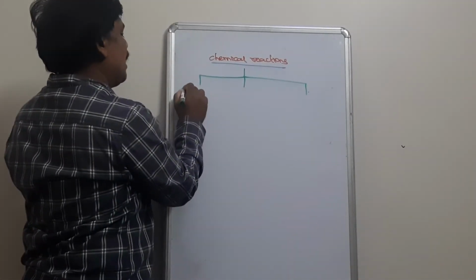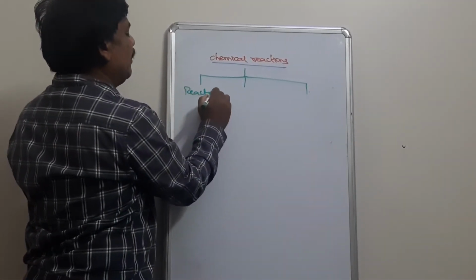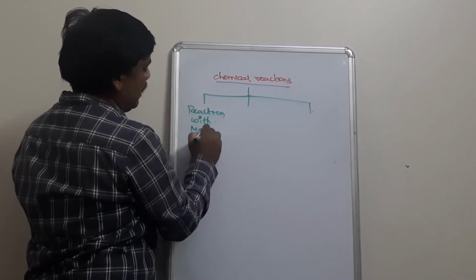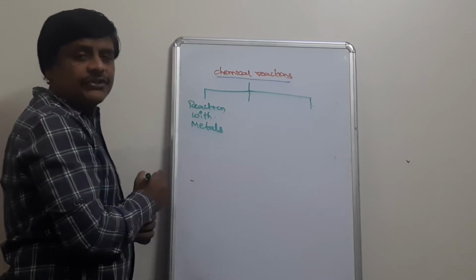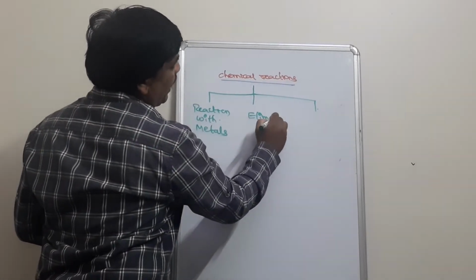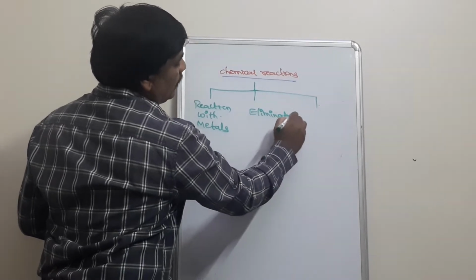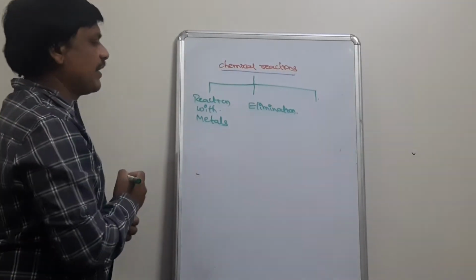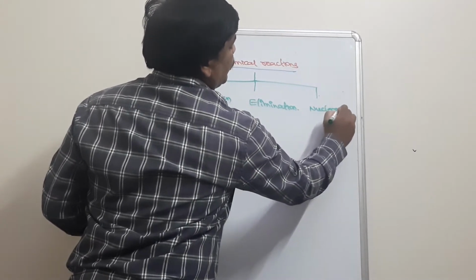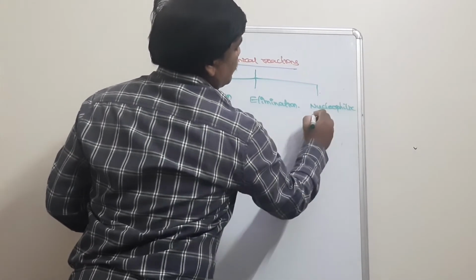First one, reactions with metals. Second one, elimination reactions. Third, nucleophilic substitution reactions.